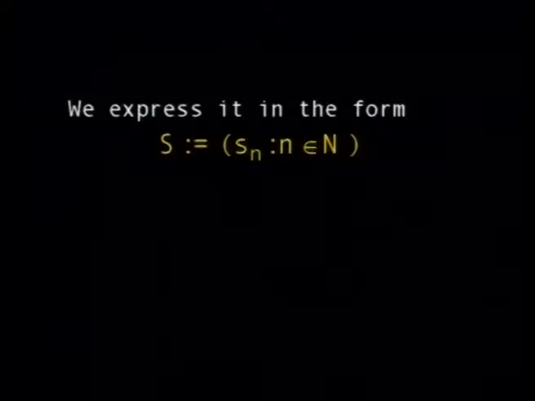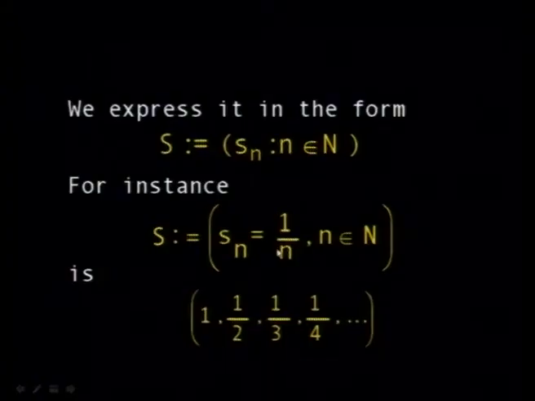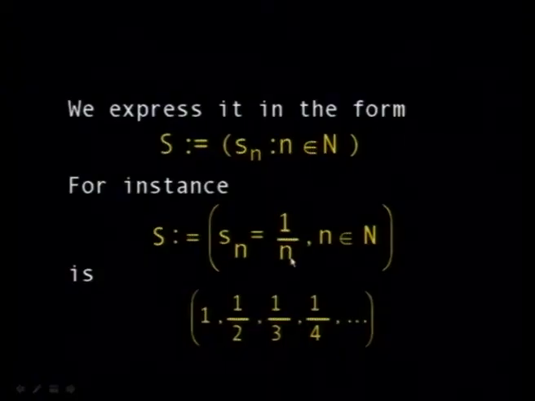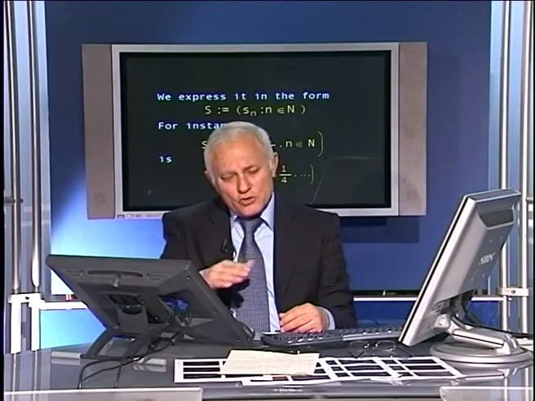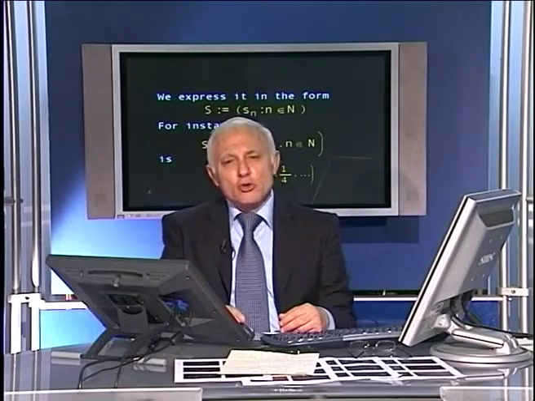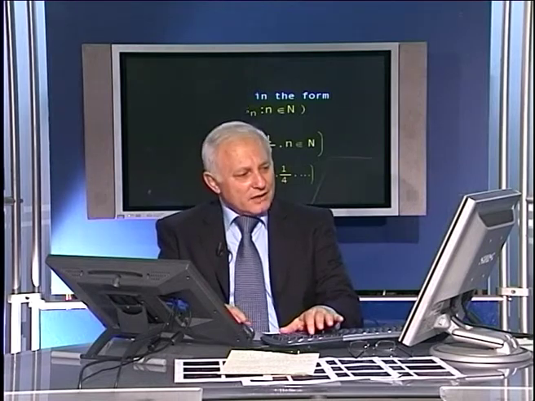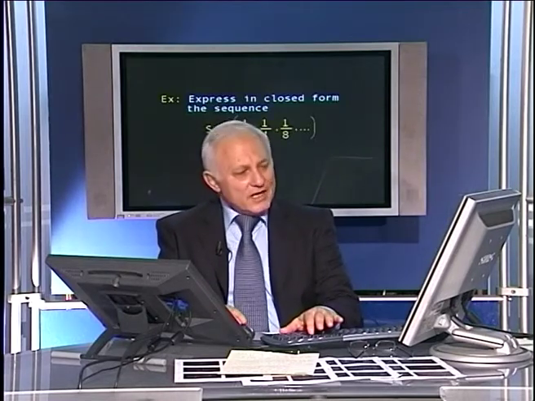So we shall give examples. For example, if S_n, the element, is equal to n, it means that you have 1, 2, 3, etc., since you have here n an element in N. For example, this is another sequence. S_n is equal to 1 over n. Now, 1 over n means that you start taking n as 1, then 2, then 3. When n is 1, you get 1. When n is 2, you get half. When n is 3, you get 1/3, etc. You notice here that this sequence approaches the value 0. It's never equal to 0, but it goes down to 0. So we say that this sequence converges to 0, or it accumulates to the value 0.